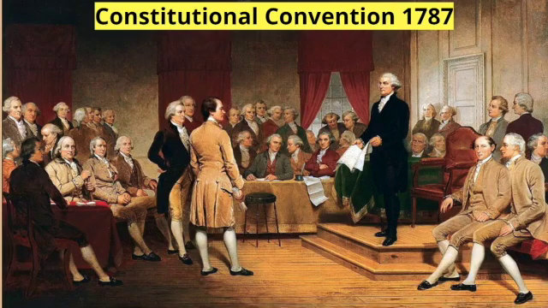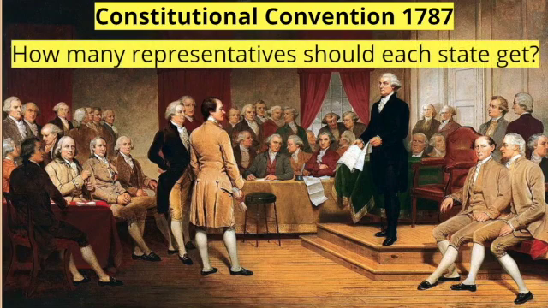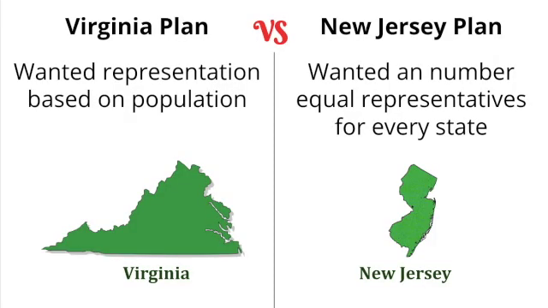All of the rules for how Congress works are spelled out in the United States Constitution. The Constitution was written at the Constitutional Convention in 1787 when the U.S. was still a brand new country. One of the conflicts that came up during this Constitutional Convention was how many representatives should each state get? Because remember, Congress votes in order to pass laws. So if one state has more representatives than another, that equals more bodies in the room and more votes and more power. There were two possible answers to this question.